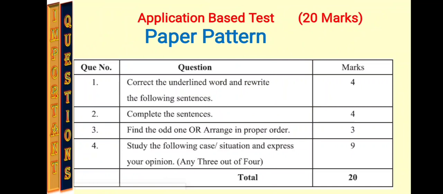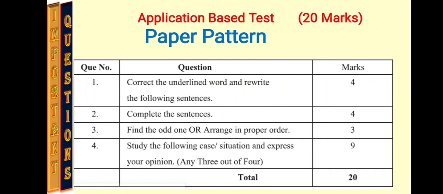ABT based test, that is application based test, will carry 20 marks. The paper pattern for this exam will be: question number 1, correct the underlined word and rewrite the following statements. This will carry 4 marks. Question number 2, complete the sentences, and again here 4 marks are allotted for this question.